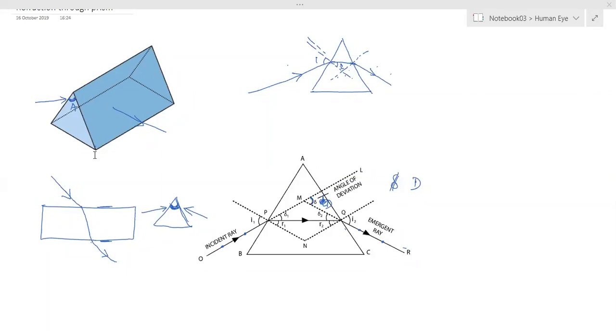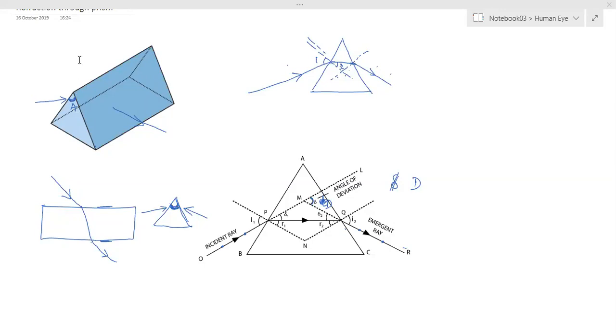Now how the refraction takes place, that you have to check. Here, this face is a refractive face and this face is a refractive face. Refraction takes place through the parallel faces in the glass slab, so we took that example. And this is also a glass slab, but it is triangular based, and here the refraction is taking place through inclined faces. These two faces through which the refraction is taking place are inclined to each other at some angle, that is angle A. That angle is called the angle of prism.